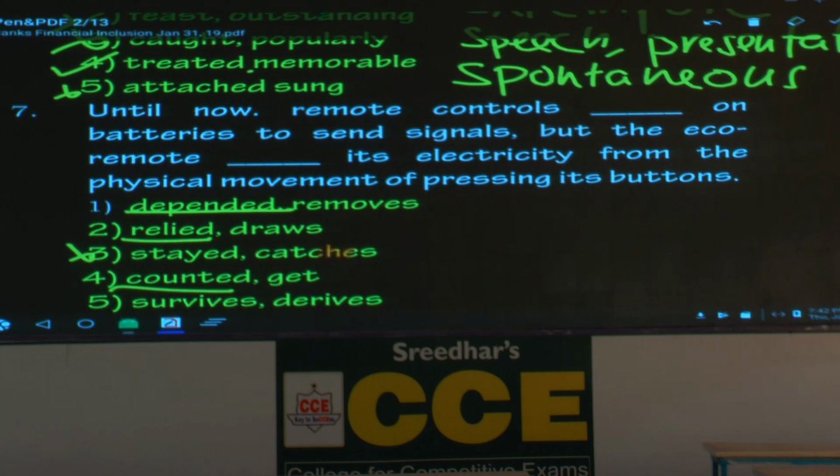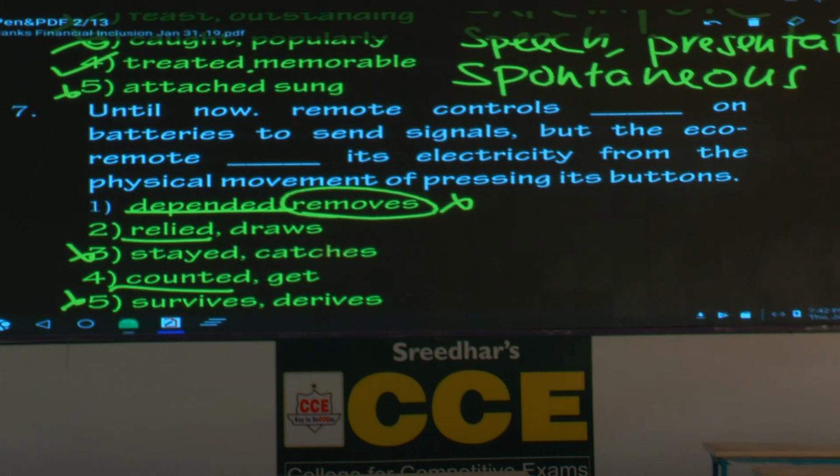What is the fifth option? Survives, not correct. Now you have to decide based on the second word. Until now, remote controls depended on batteries to send signals, but the eco remote removes its electricity. That is not correct. Reject the first option based on the word removes. What is the second option?